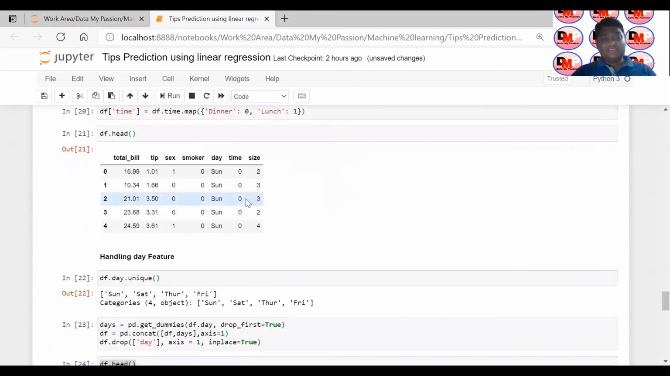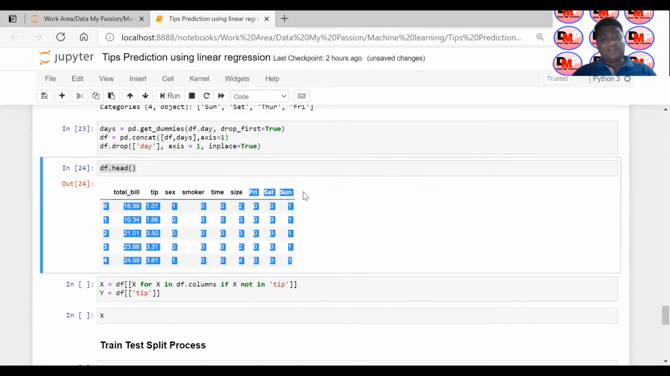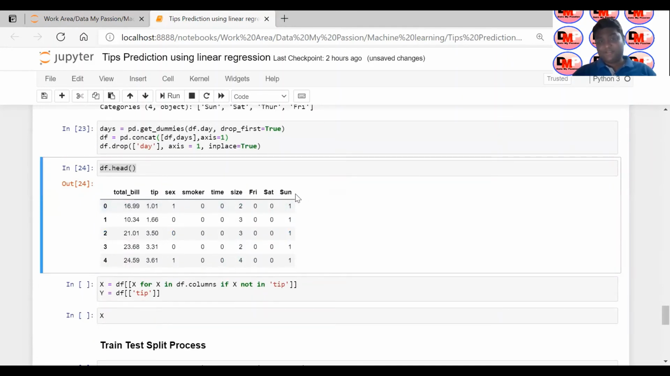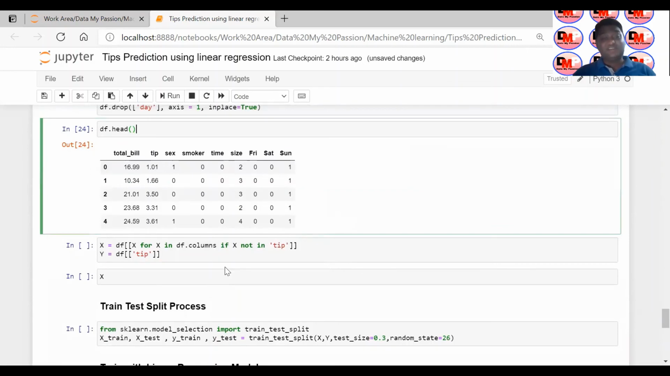If you look at this data, we do have the day column holding all 4 values: Saturday, Sunday, Friday and Thursday. Now we have removed this one because we have already converted it, and 3 columns are getting added: Friday, Saturday, Sunday. So 1 indicates it is Sunday, and 0 indicates this will be 0 and this will be 1. Whenever there is a value for Thursday, you don't see a column for Thursday. Whenever all the values are 0, 0, 0, that indicates Thursday data. I hope this is clear. If it is not clear, don't worry, in future it will get clear.